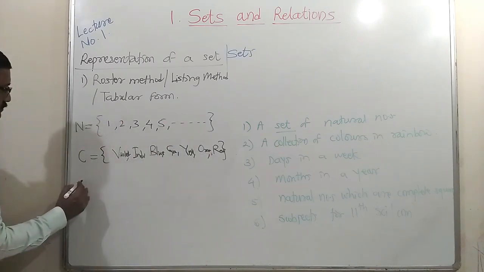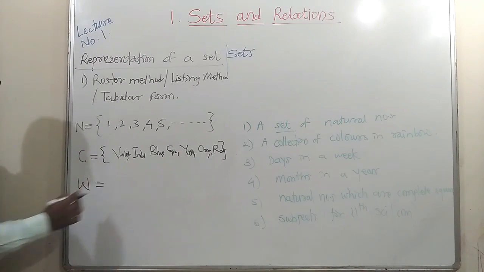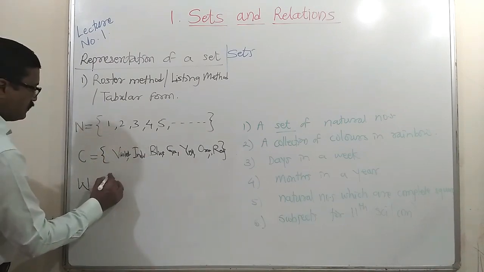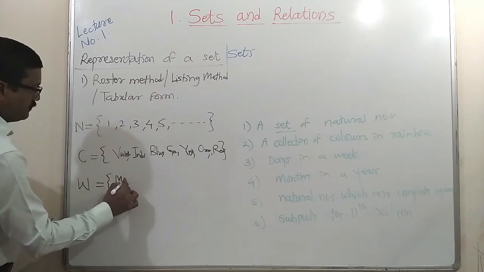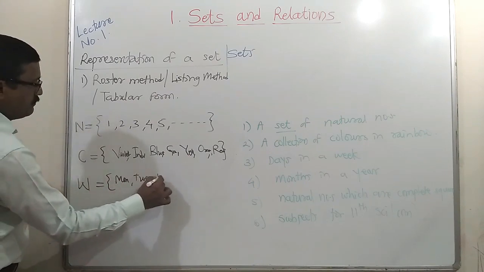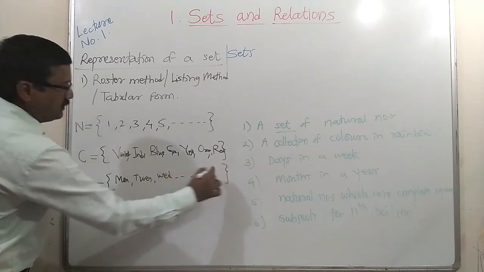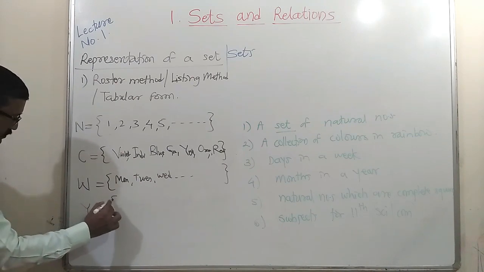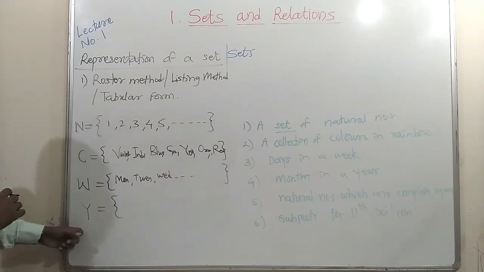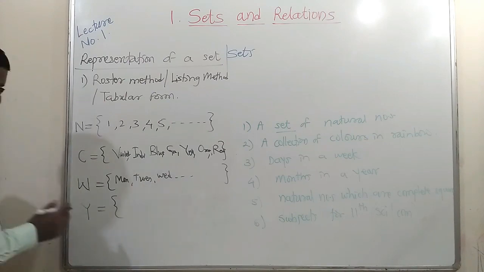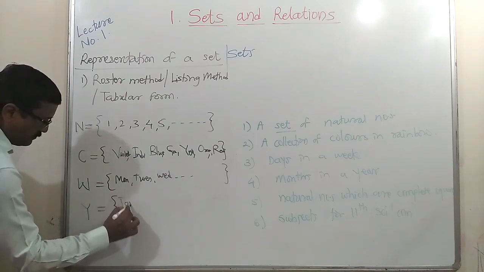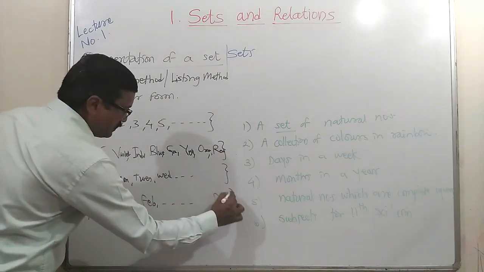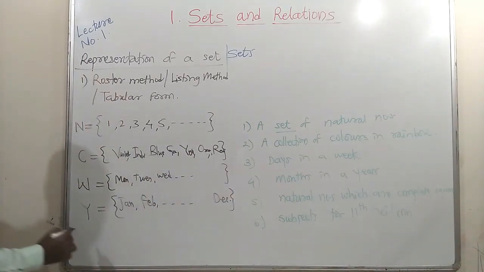Third, days in a week. W for week, you can take A, B, C, D, any letter or W. Those days are nothing but Monday, Tuesday, Wednesday, etc. You can write all 7 days. Then months in a year. Suppose we take Y for year, this is a set of months in a year. Those are January, February, etc., up to December. And the last one is subjects for 11th science.